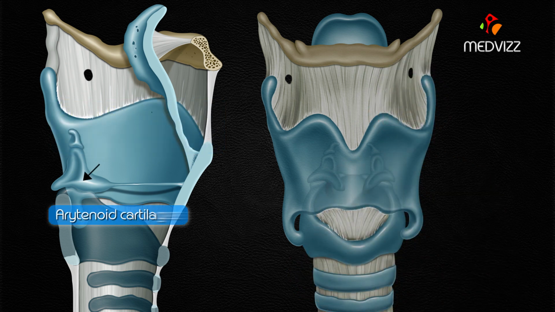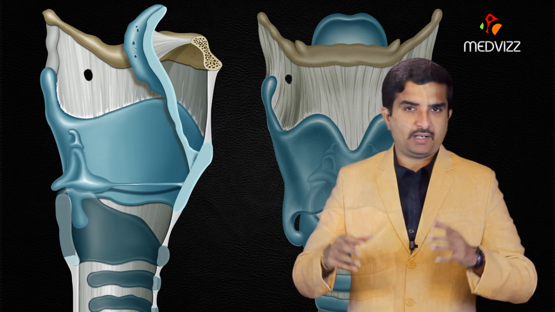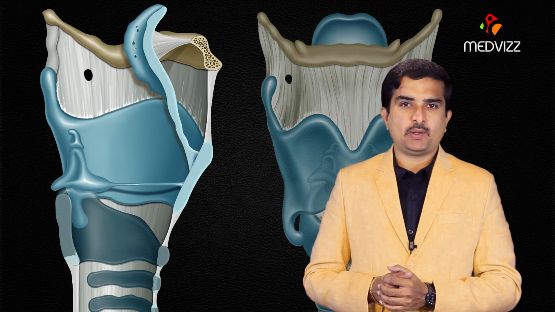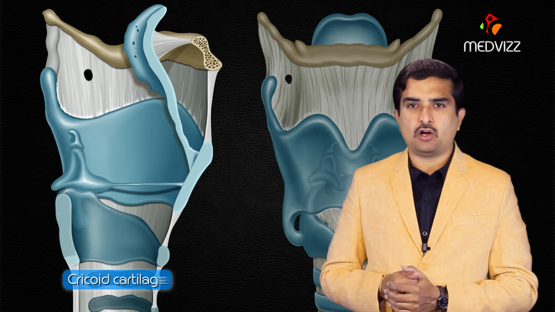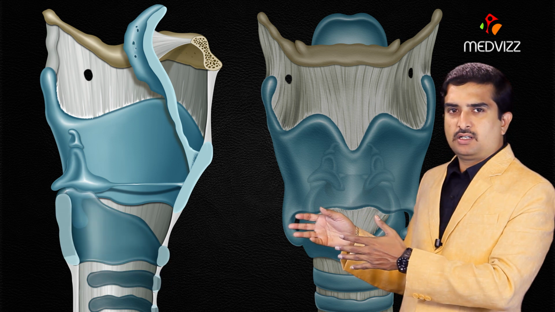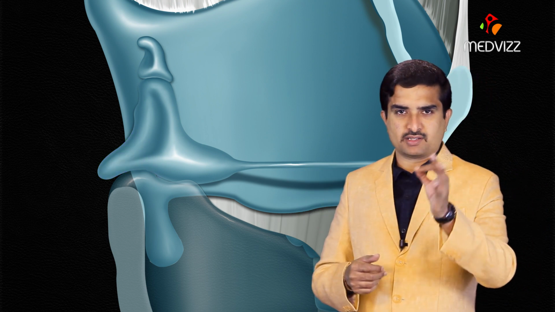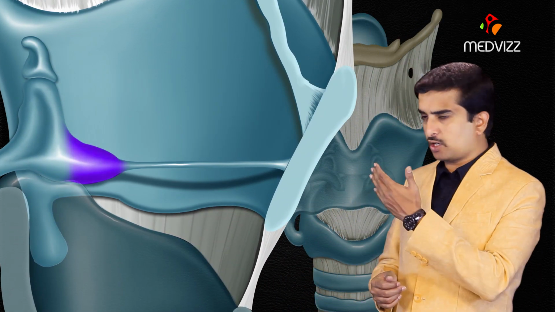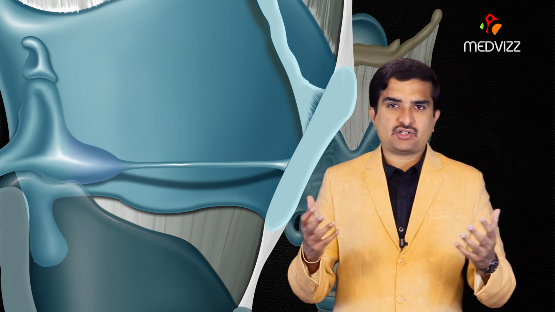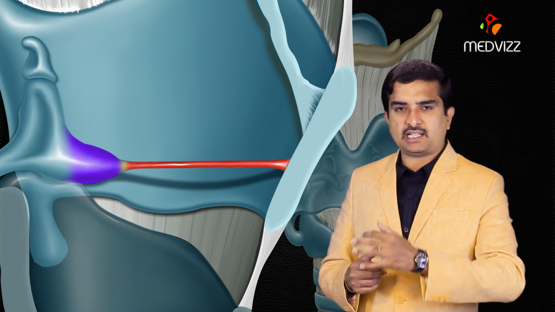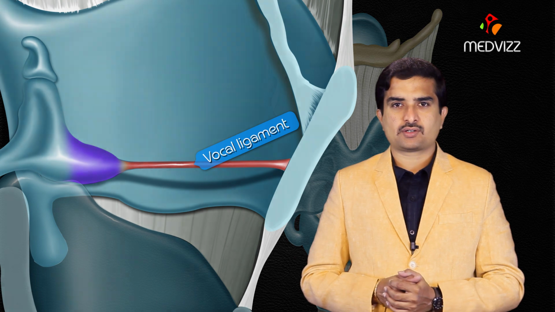And next are the arytenoid cartilages. Pyramidal cartilages that articulate at their base with the lamina of the cricoid cartilage, and the muscular process that extends laterally and provides attachment points for the muscles. And next is the vocal process that extends anteriorly, and it is the attachment point for the vocal ligaments.